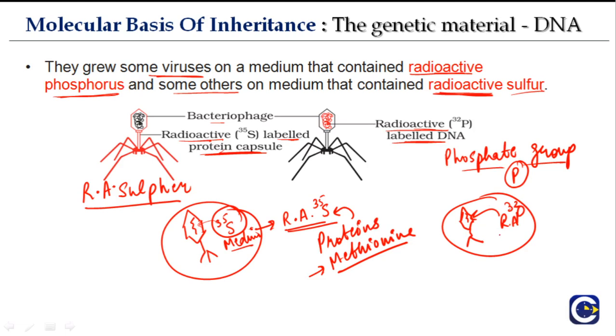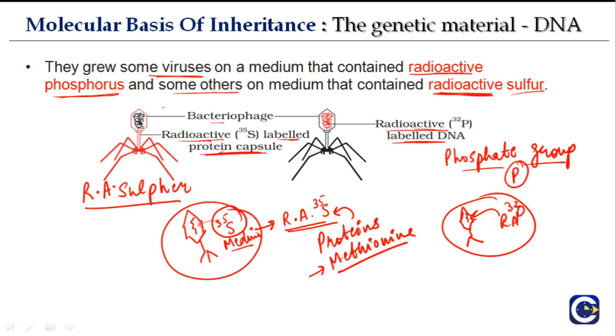And these are mutually exclusive. What does this mean? Sulfur is never present in DNA. Okay, what does DNA contain? Let's revise. DNA contains phosphate groups, nitrogenous bases, and the ribose sugar, none of which contains sulfur. So it is not possible that there will be a bacteriophage with both radioactive sulfur as well as radioactive phosphorus. And the other way around, none of the amino acids contains phosphorus.